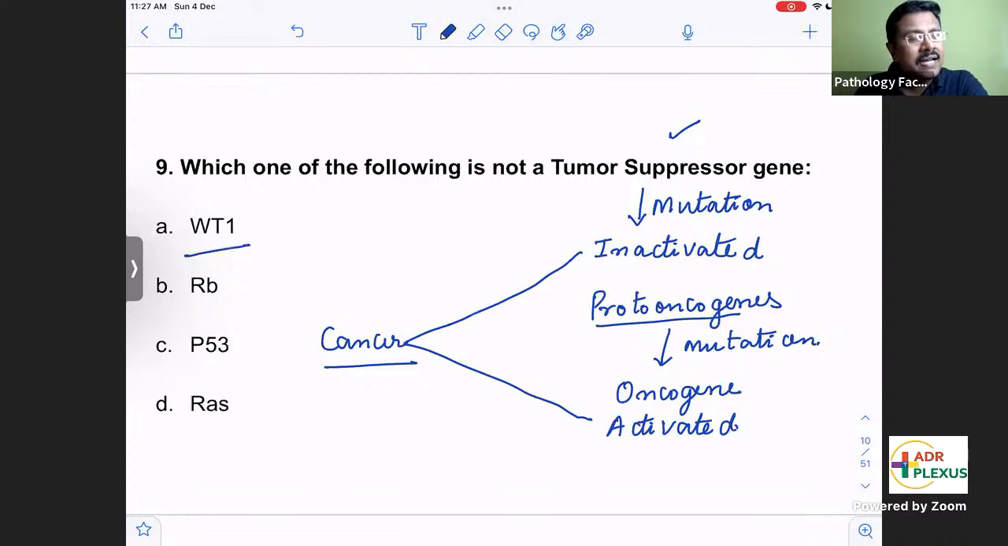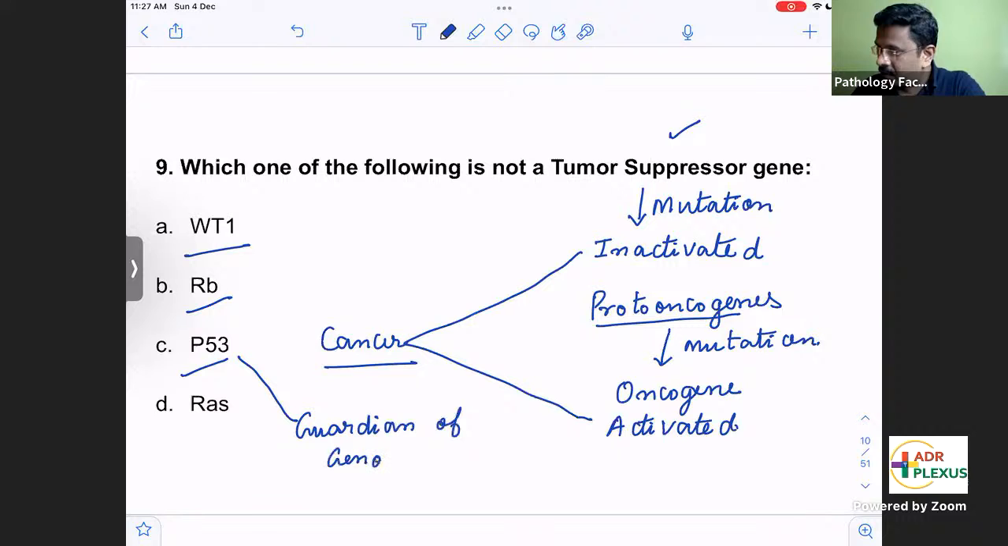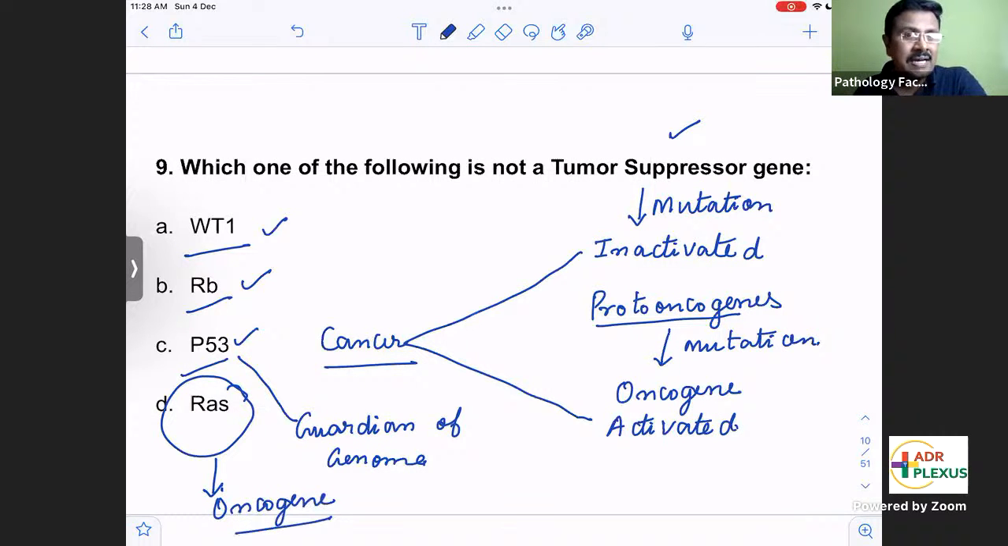WT1. WT is Wilms tumor. Okay, the Wilms tumor suppressor gene, that is also a tumor suppressor gene. RB gene, the retinoblastoma gene. P53, which we call the guardian of the genome. So WT1, RB, and P53 are all tumor suppressor genes. And RAS is actually an oncogene. You must have heard of KRAS mutation, NRAS, all these things. So RAS is an oncogene mutation.